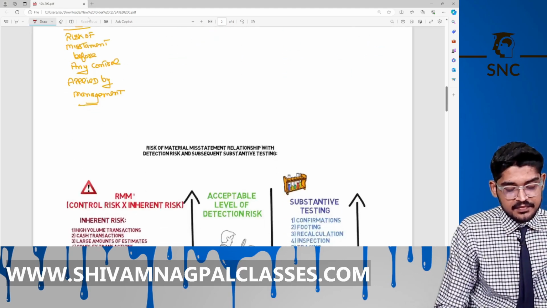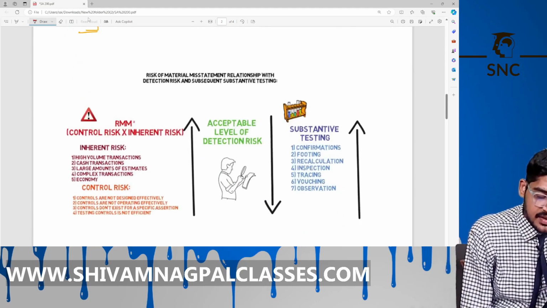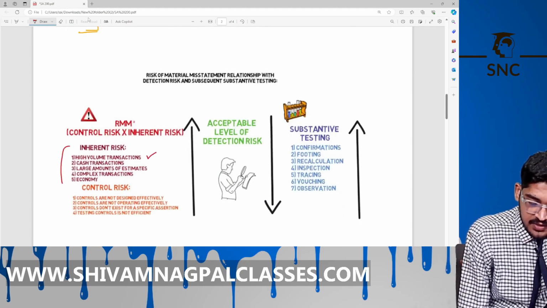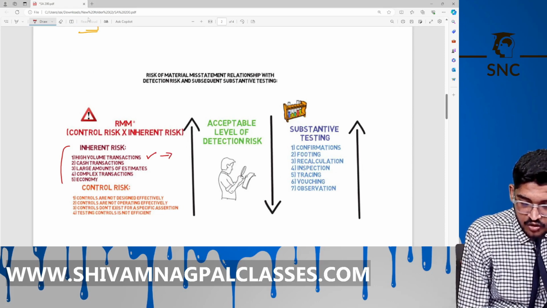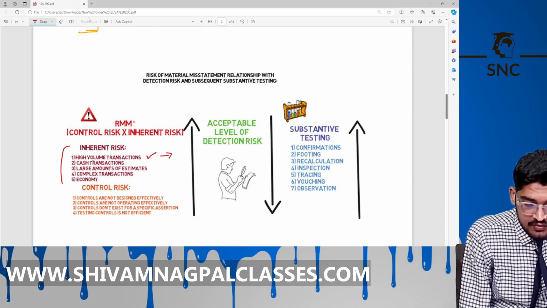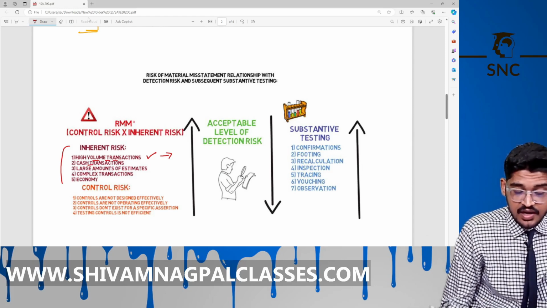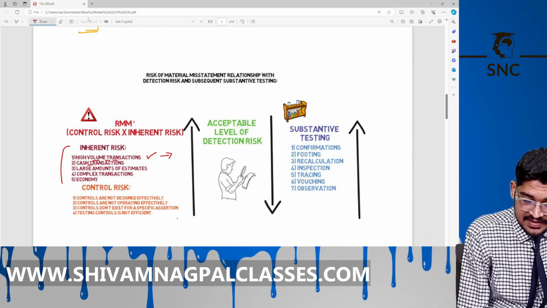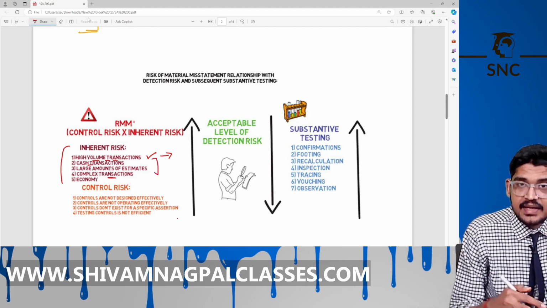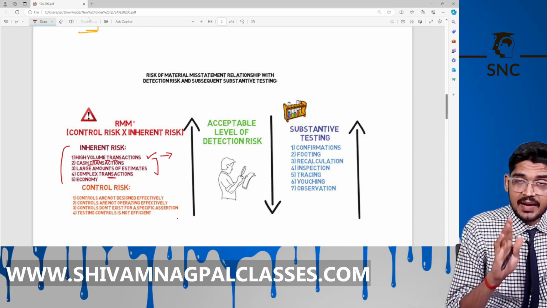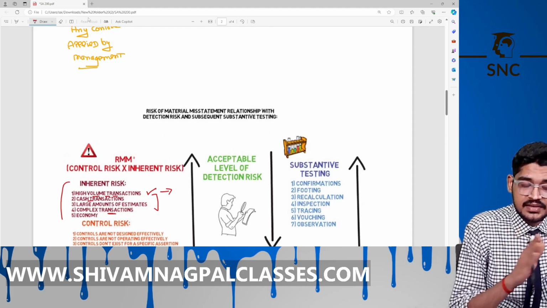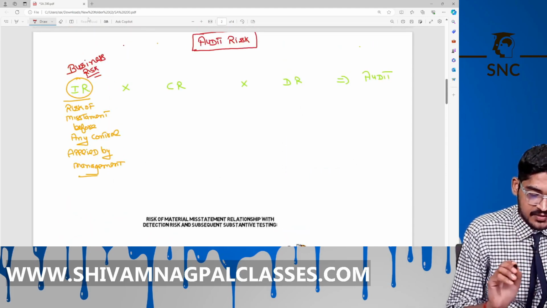See its example. What does it mean? Inherent risk includes high volume transactions. The entity for which you are doing the audit has high volume transactions. High cash transactions, large amount of estimates, complex transactions. So all these are inherent risks without applying any control, before starting the audit.